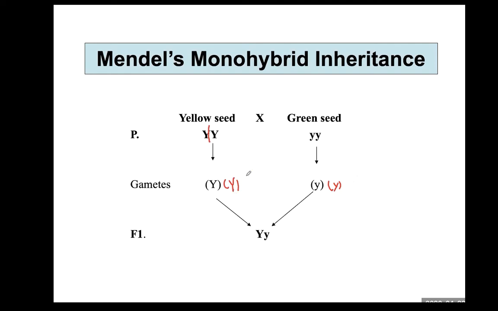So you can think that this is egg or this is sperm, but still the same kind of small y, here large Y. If you want to write it down, you can do that, but it is redundant. The outcome is the same. So this gamete, you think this is egg, this is sperm, then they fuse. We call this fertilization, and then they form diploid back. So large Y, small y, this is the genotype in the F1 generation.